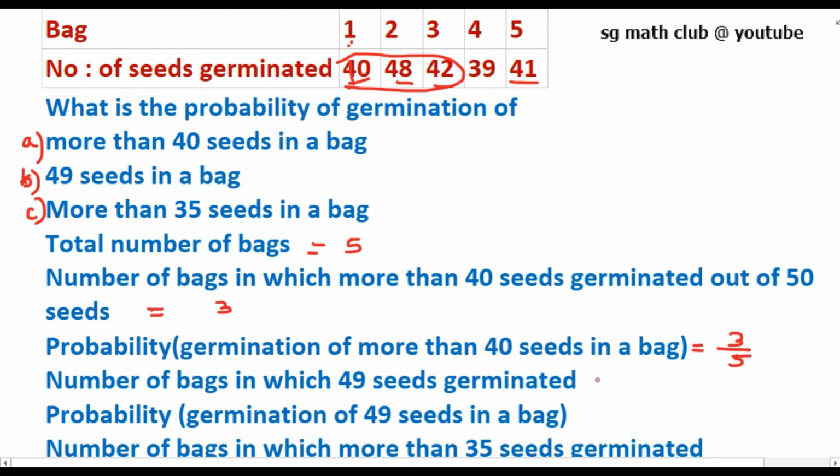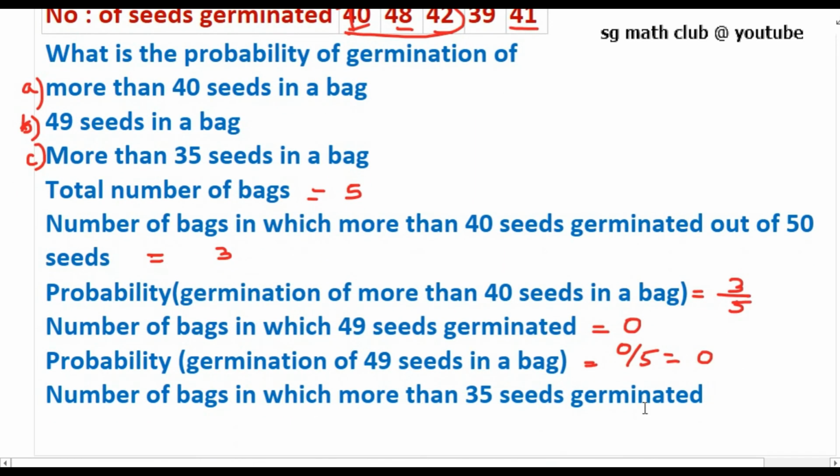Again, the number of bags in which 49 seeds germinated: there is no bag in which 49 seeds are germinated. So it is 0, and the probability of germination of 49 seeds in a bag will be 0 by 5, which is equal to 0. And the last question, what is the probability of germination of more than 35 seeds in a bag? The number of bags in which more than 35 seeds germinated is all 5, because you can see the numbers here: 40, 48, 42, 39, 41. So the probability will be 5 by 5, which is equal to 1.